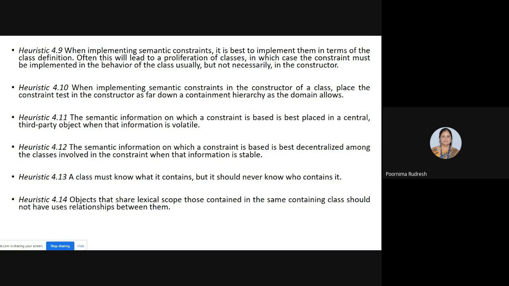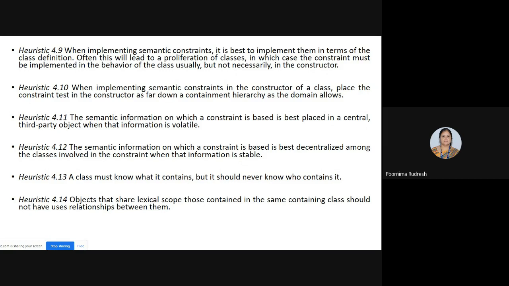Next, the semantic information on which a constraint is based is best placed in a central third-party object when the information is volatile. So when the information is volatile, we have to place it in a third-party object. That is heuristic 4.11. And 4.12 says that the semantic information on which a constraint is based is best decentralized among the classes involved in the constraint when that information is stable.